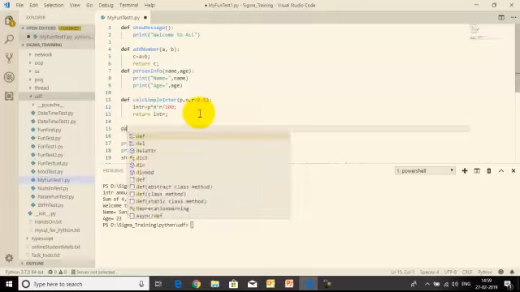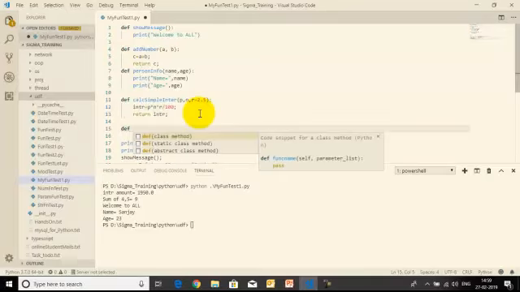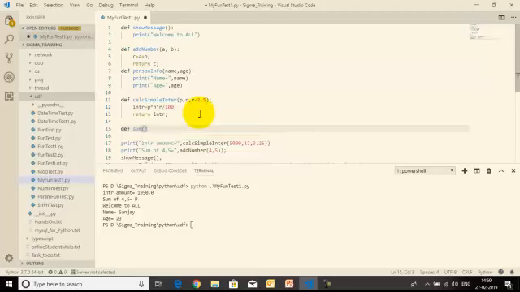Let us say sum_of_numbers. To make a variable or varying argument, I will use a star followed by the variable name.